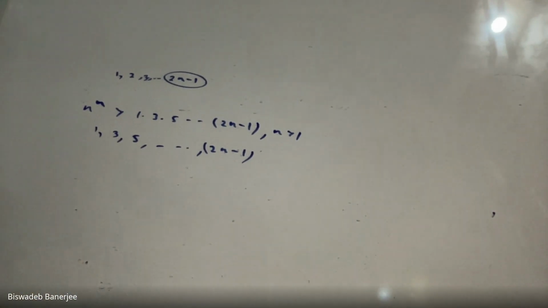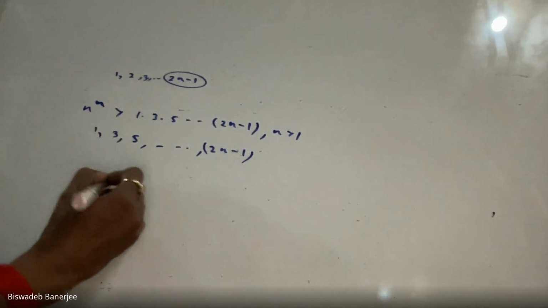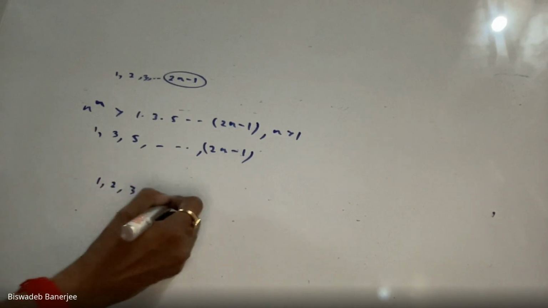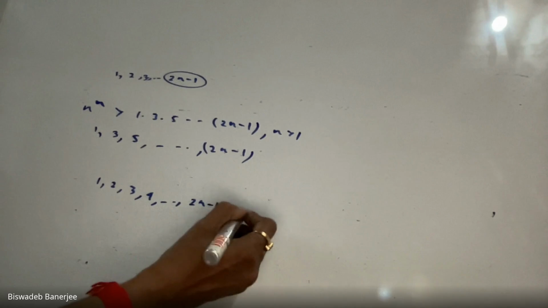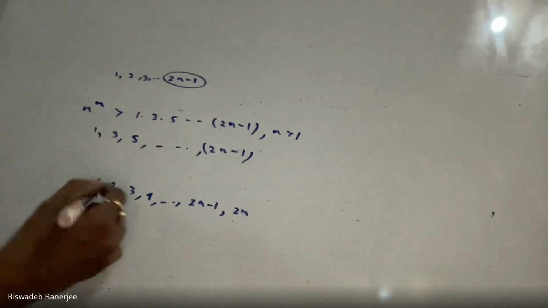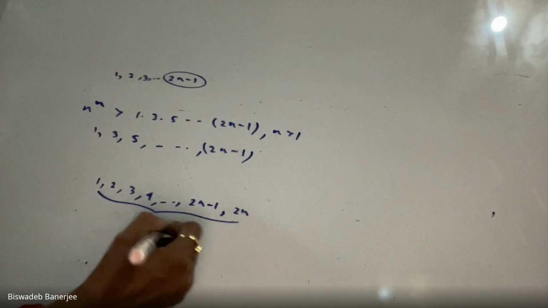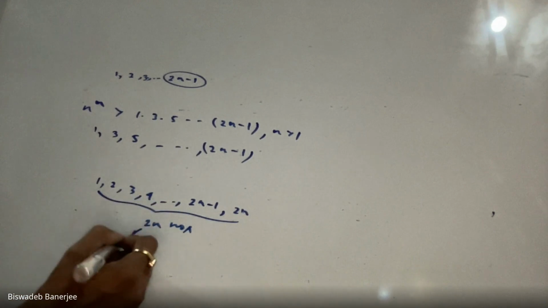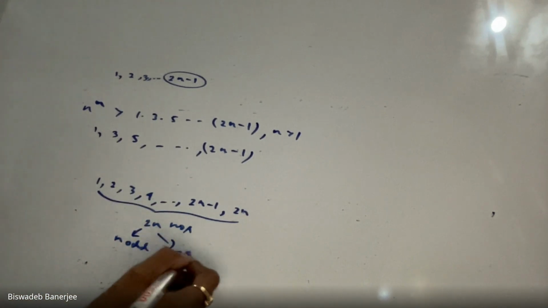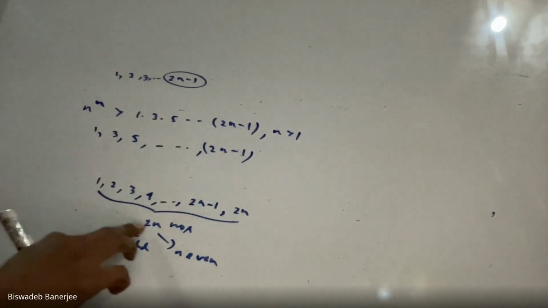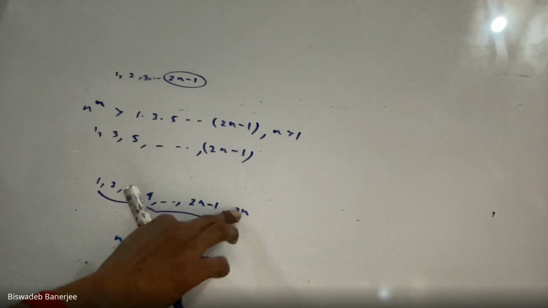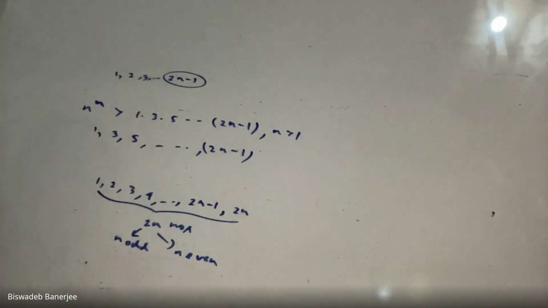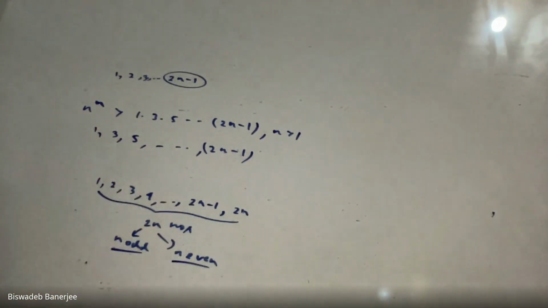There are n numbers. Because if we have observations 1, 2, 3, 4, up to 2n, there are 2n numbers, out of which n numbers are odd and n numbers are even.